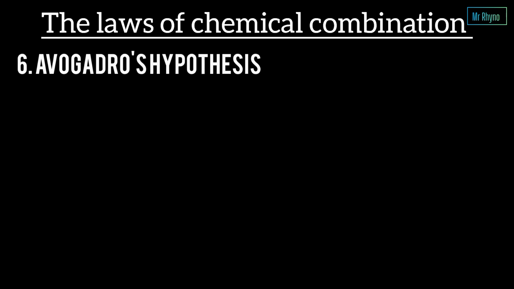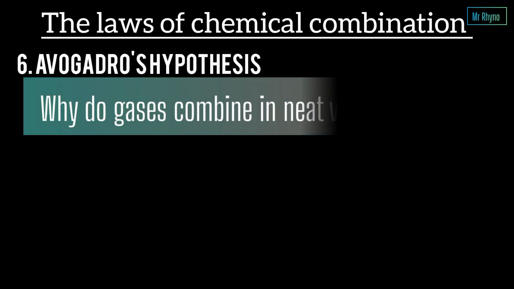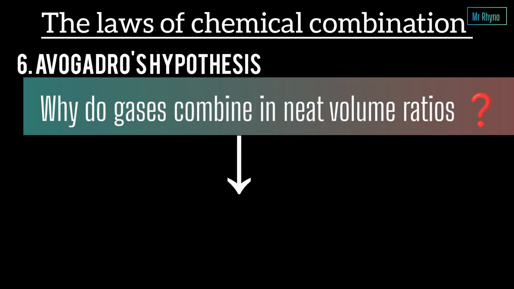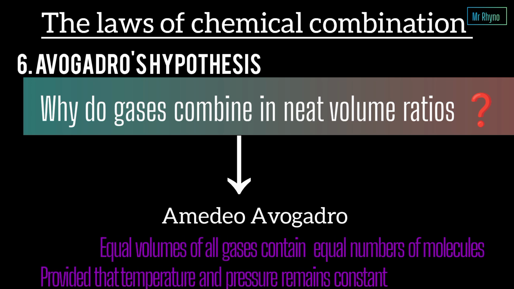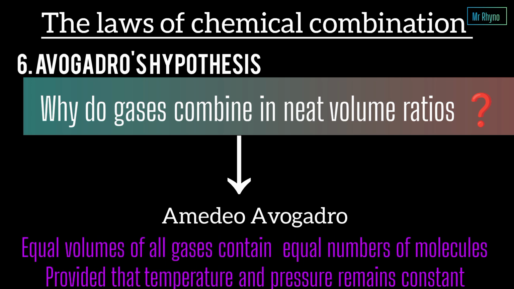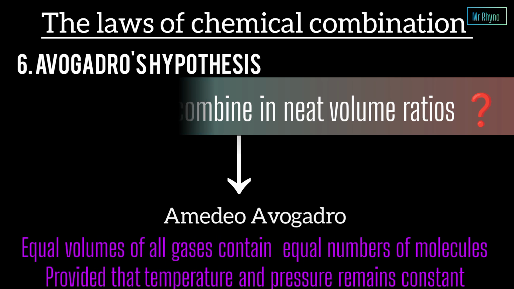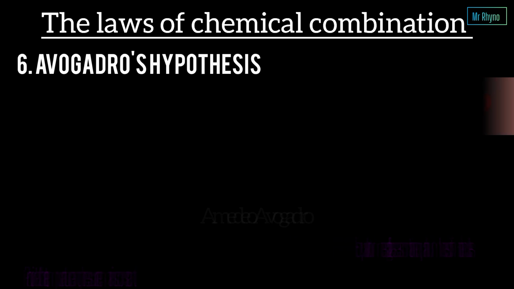One question remained unanswered. Why do gases combine in such neat volume ratios? The answer came from Amedeo Avogadro. He proposed a revolutionary idea. Equal volumes of all gases contain equal numbers of molecules provided temperature and pressure remain constant.